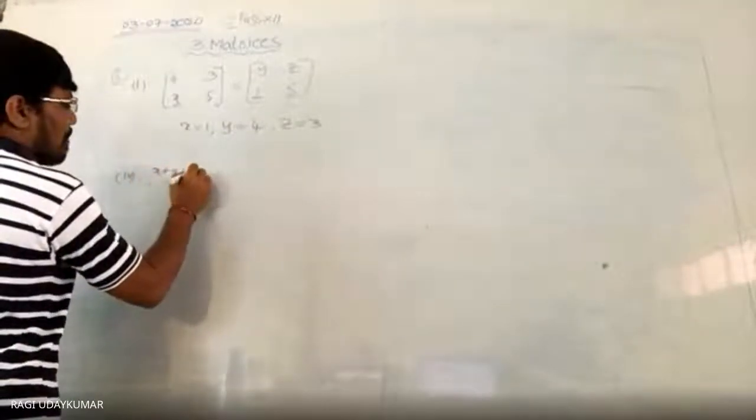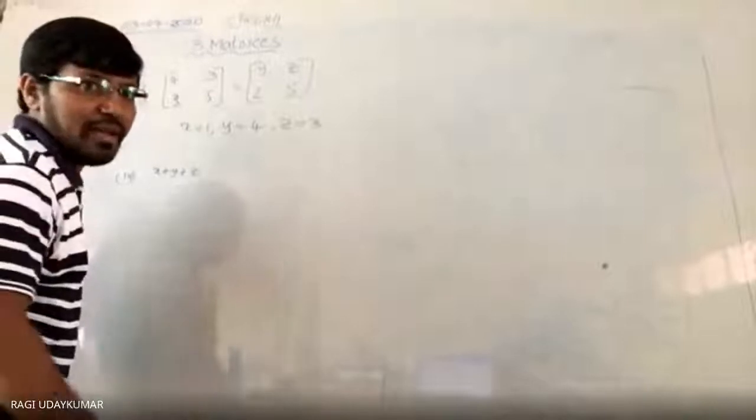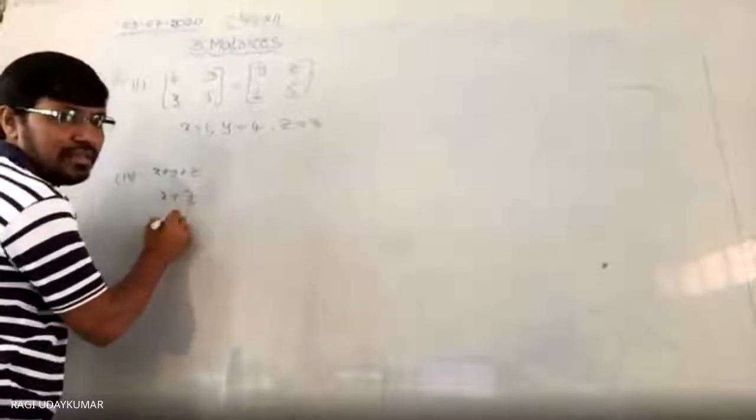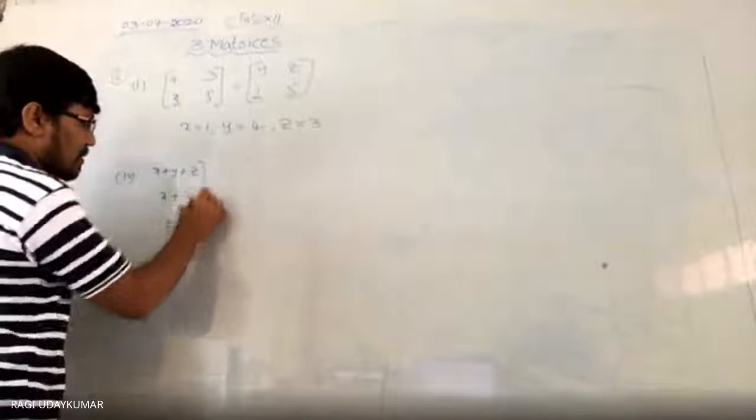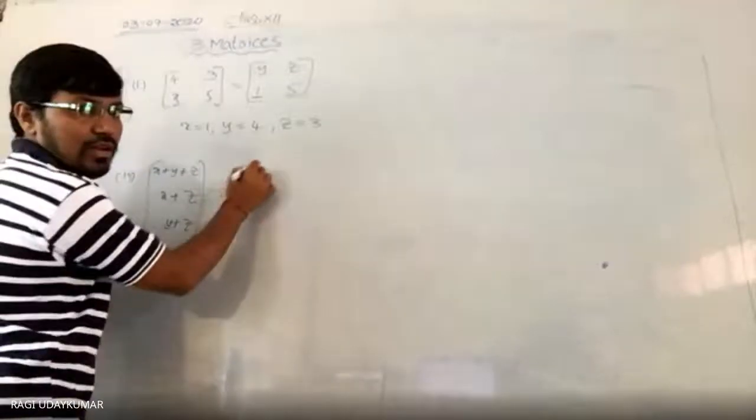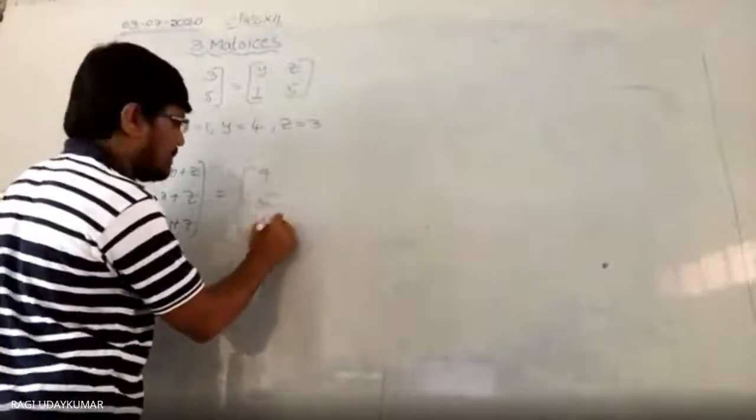Third problem, if you see, it is given to you: x plus y plus z, x plus y plus z and x plus z, y plus z is equal to 9, 5, 7.